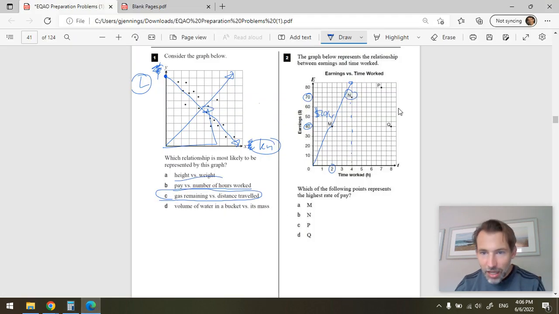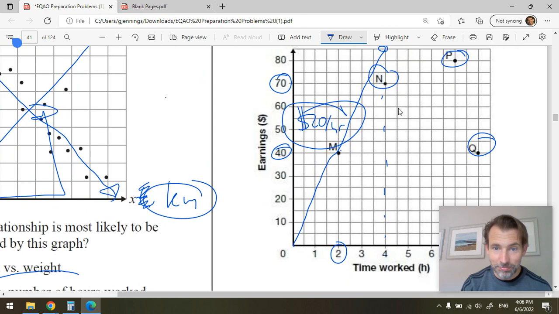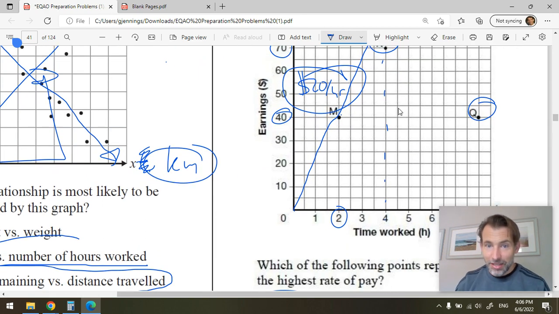These ones, P and Q, they're both lower slopes still. The slope is the amount of money they're making per hour. So which represents the highest rate of pay? M represents the highest rate of pay, has the best slope, has the best dollars per hour, $20 per hour. How do I find the dollars per hour? Well, he's earned $40 and he's worked 2 hours.